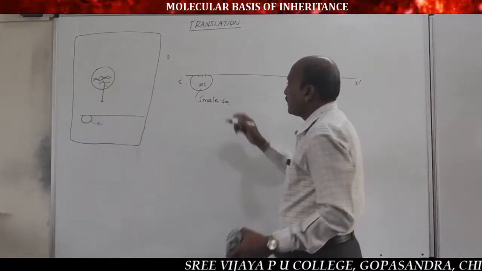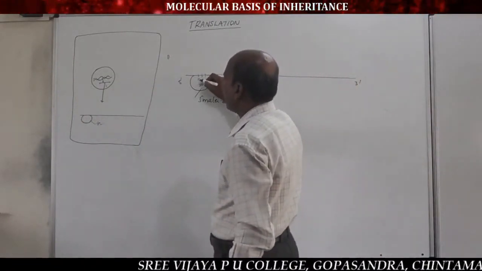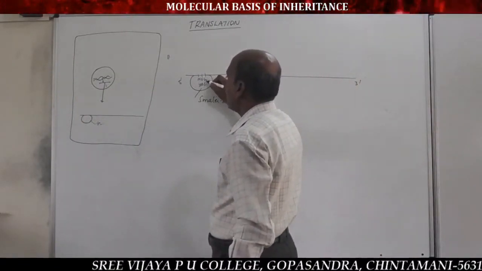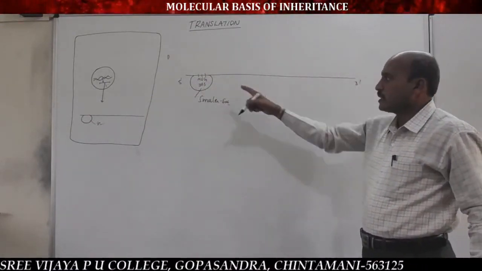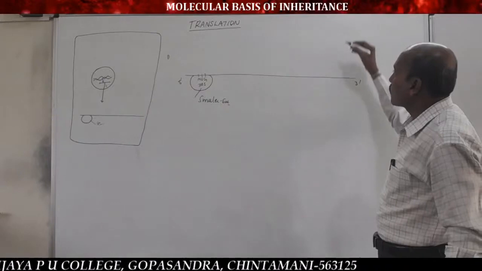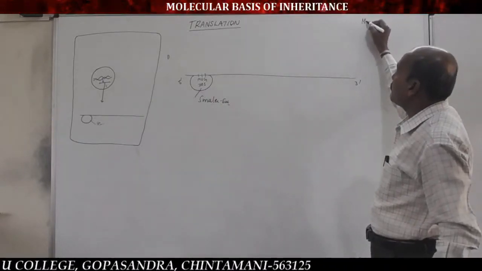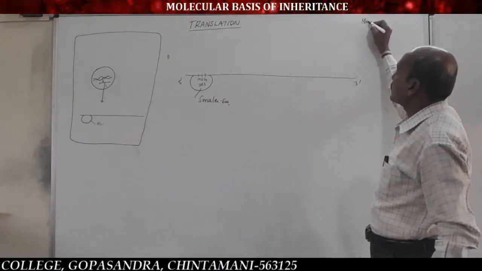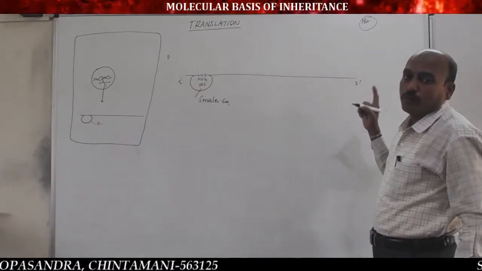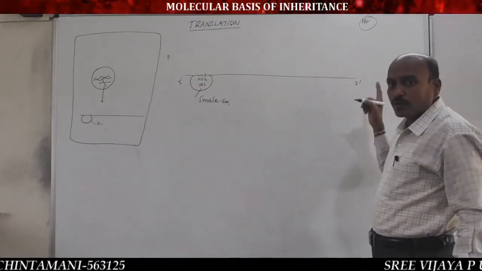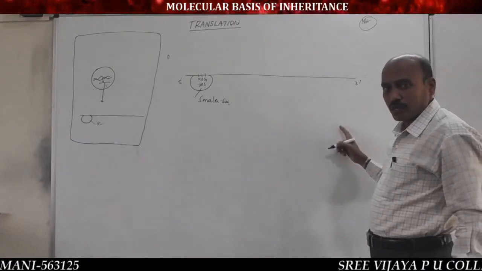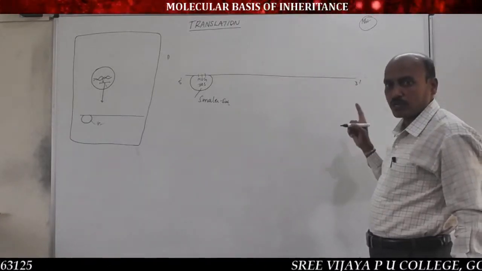See, here the chain initiation takes place by an initiator codon AUG. This AUG codon codes the methionine amino acid. Out of 20 amino acids, methionine is one. It is coded by the AUG initiator codon.